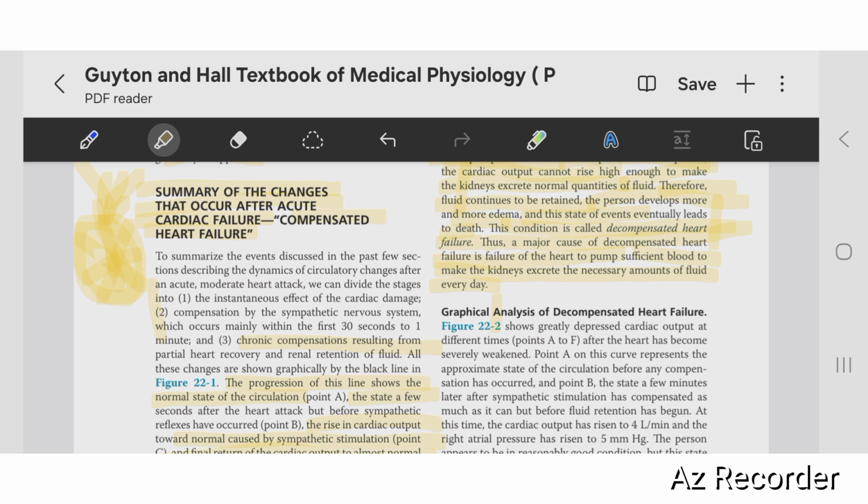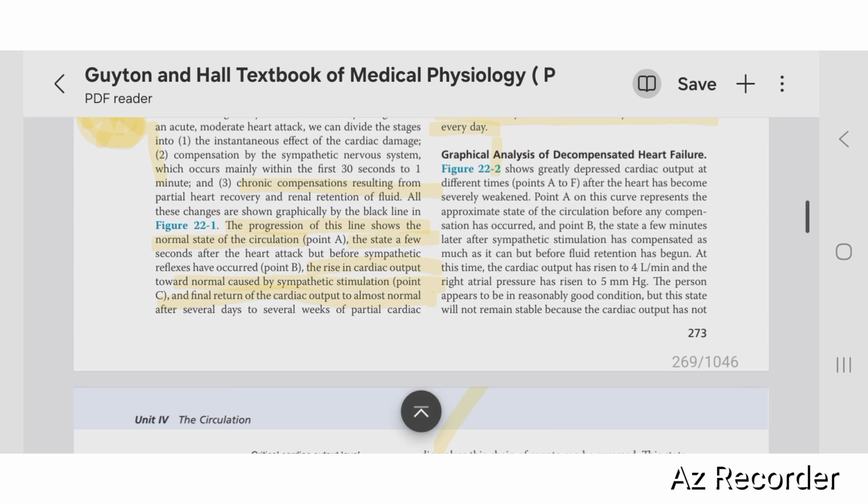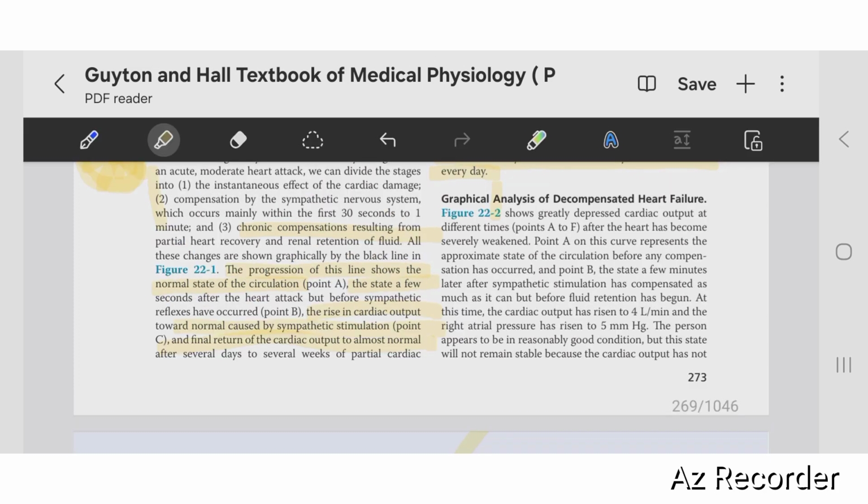You can have decompensated heart failure or chronic heart failure. If your body's compensating mechanism fails and can no longer compensate, it will lead to the death of the patient. So, graphic analysis at different times. I will just go over the theory and then I will explain the graph.